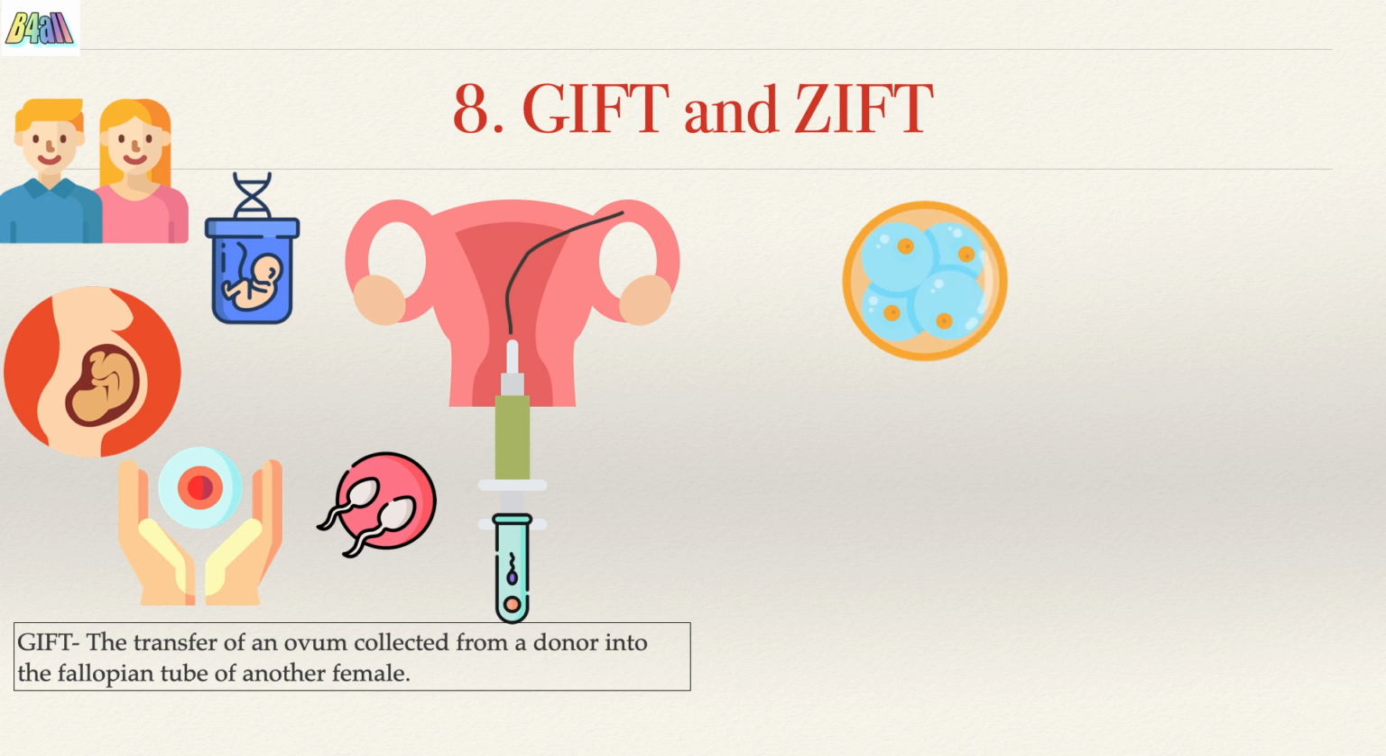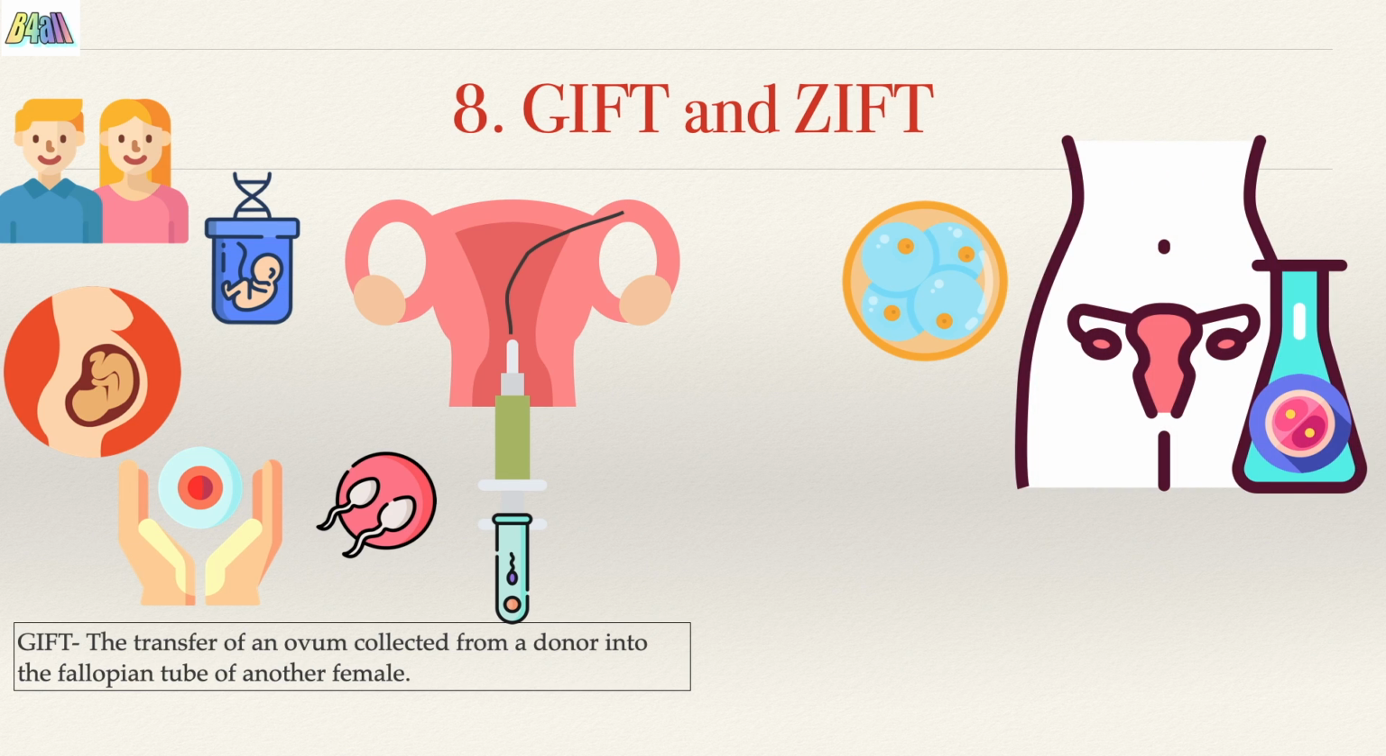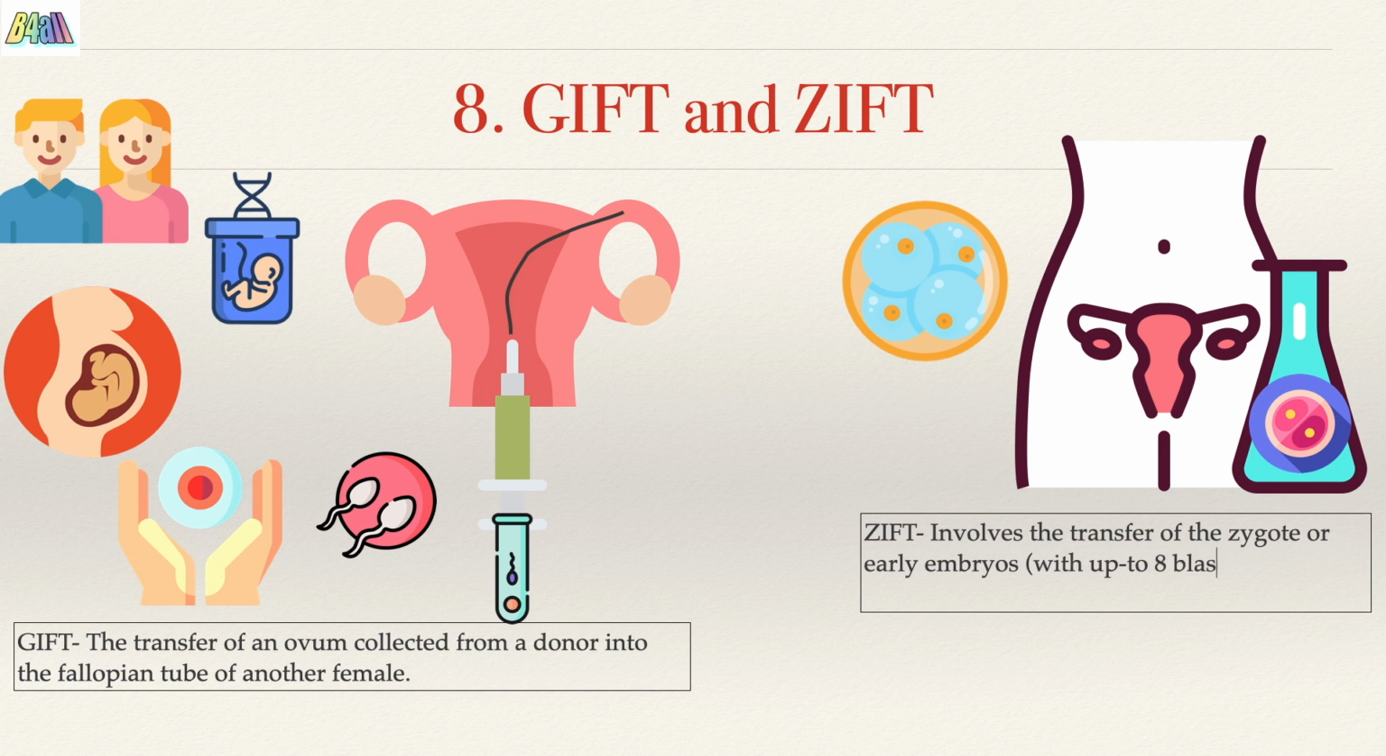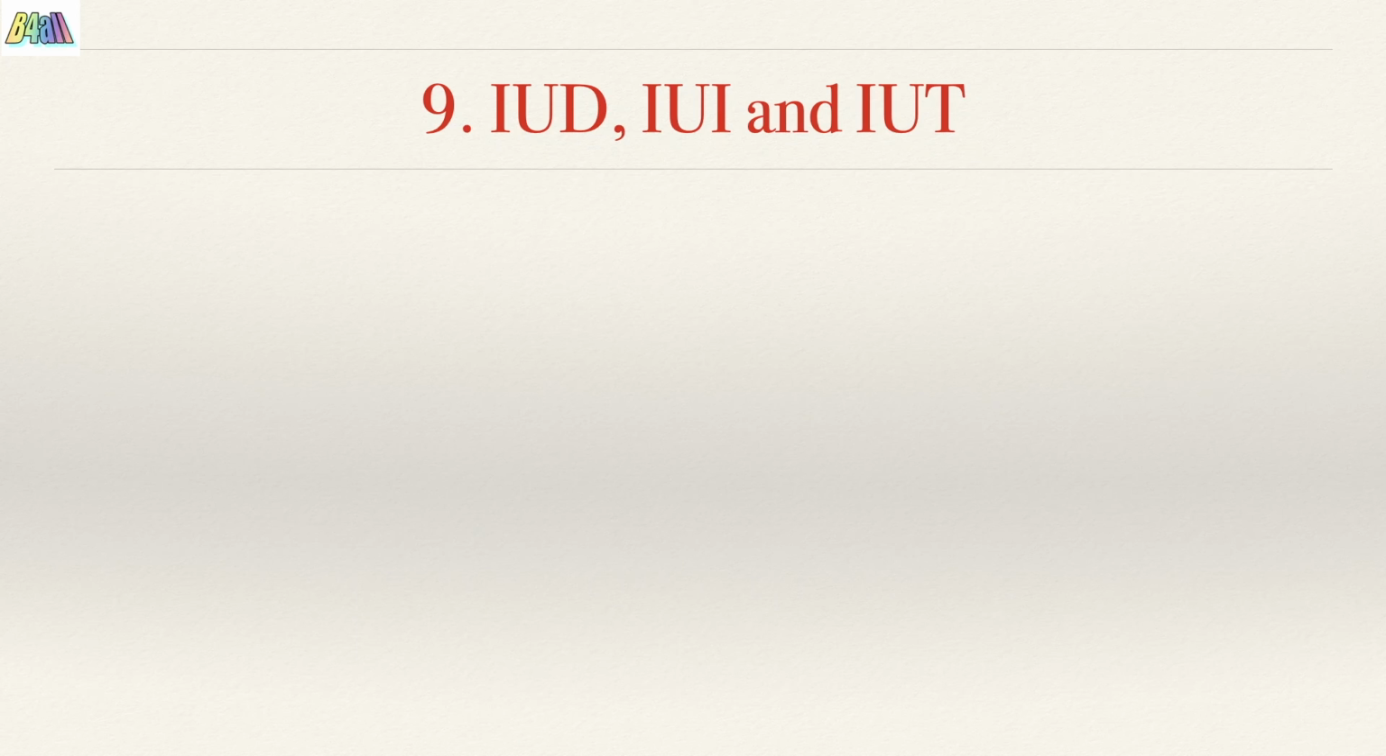Now, ZIFT or zygote intrafallopian transfer involves the transfer of the zygote or the early embryos, that is up to 8 blastomeres, into the fallopian tube. So fertilization happens outside, but the zygote or the blastocyst is implanted into the fallopian tube.